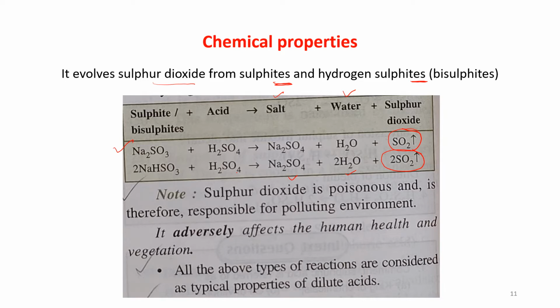Sulfur dioxide is poisonous and is therefore responsible for polluting the environment. It adversely affects human health and vegetation. All the above types of reactions are considered typical properties of dilute acid. Okay?